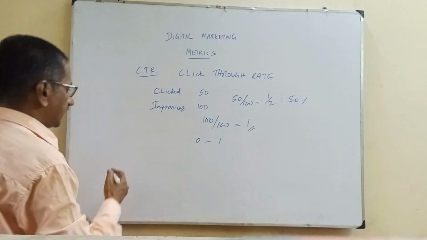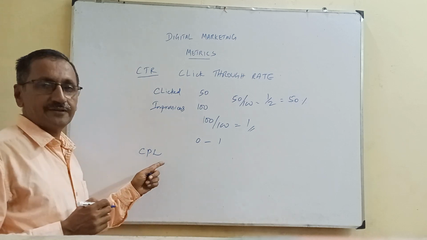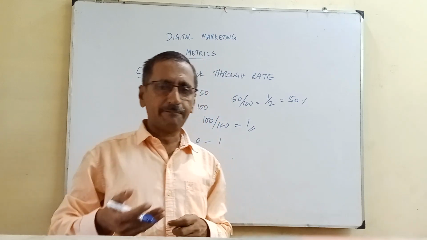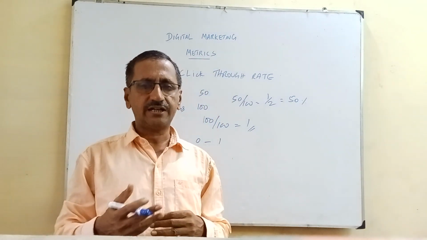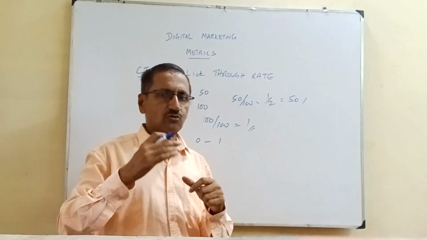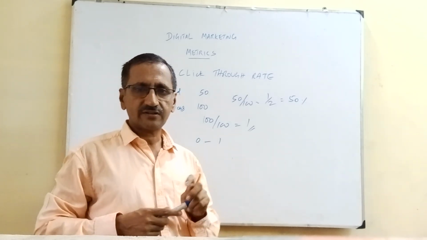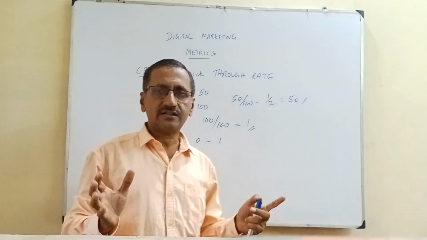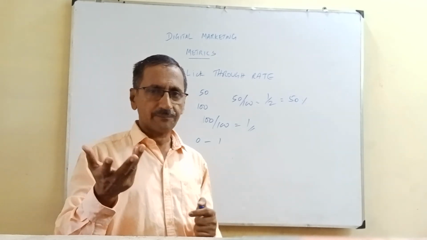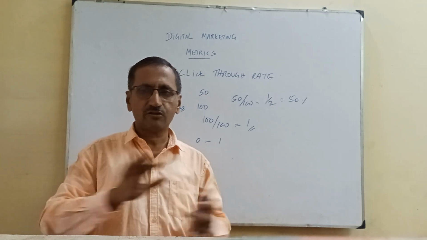Now what are the other metrics? I have cost per lead. What is a lead? When I make an ad campaign digitally, initially it will be an ice cold prospect. That means the prospect has no awareness. He has no awareness that there is a problem for him, and that there is a solution which is provided by us. So he does not know that. That's called an ice cold prospect. Ice cold means he knows nothing actually.